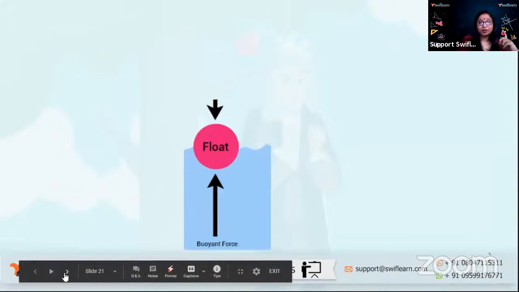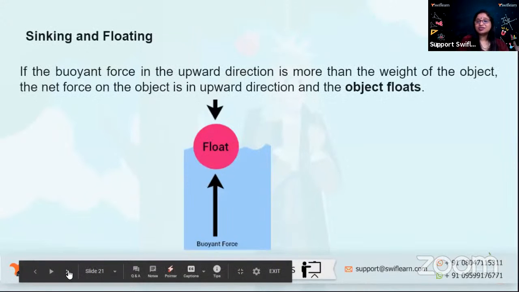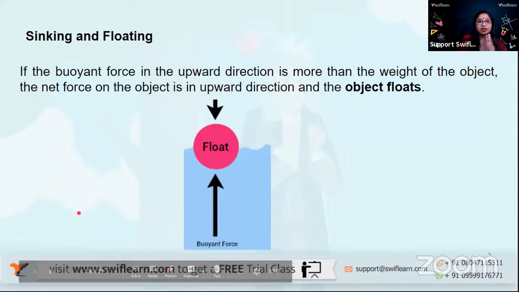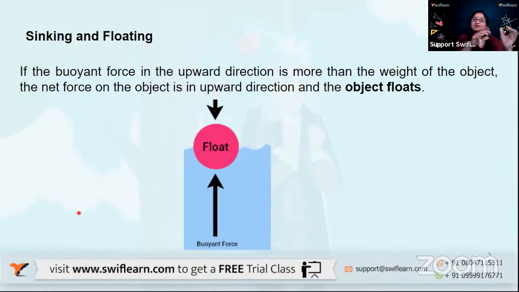Now let us talk about how an object floats. Simple. If the buoyant force in the upward direction is more than the weight of the object, right? So this force in the upward direction is more than the weight which is acting downwards, the net force is going to be in the upward direction, so that object will float.